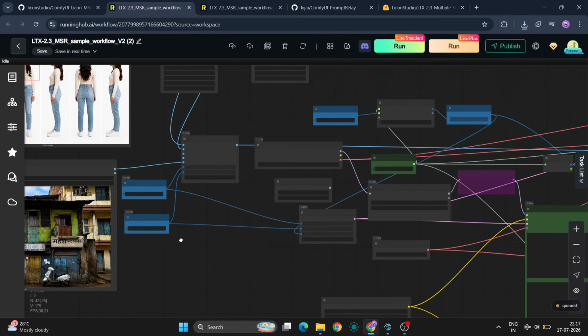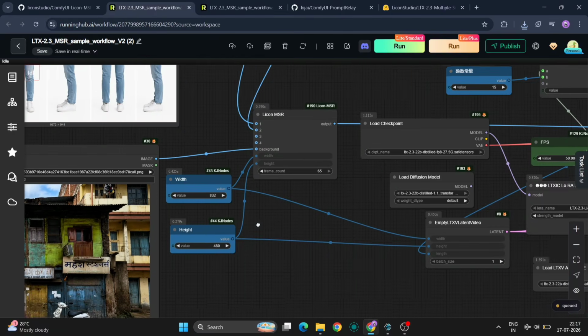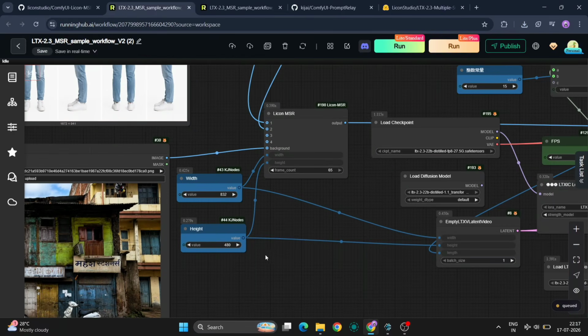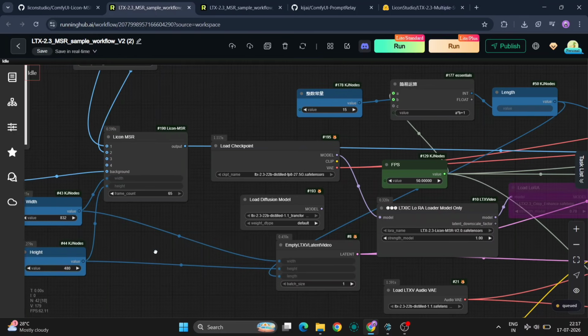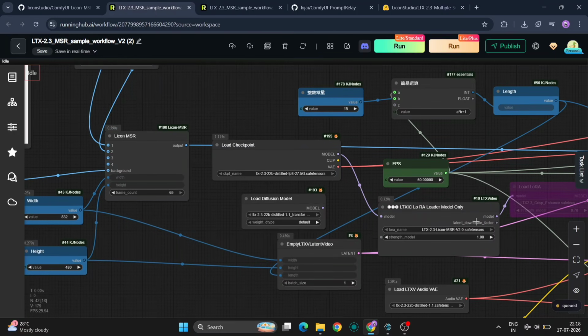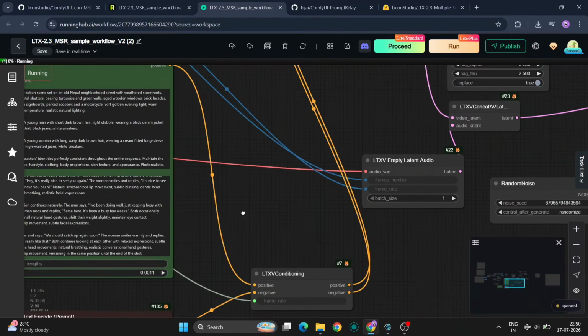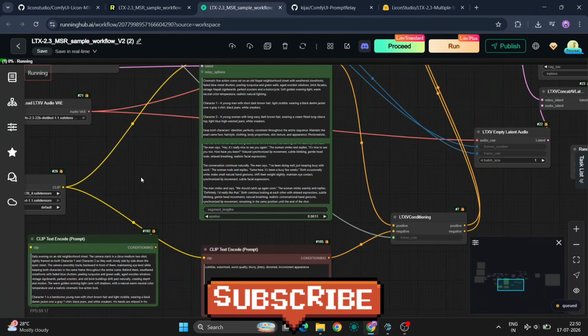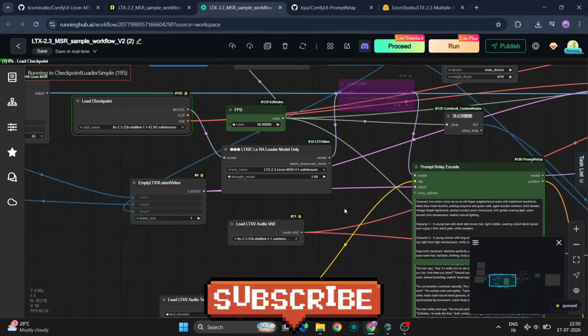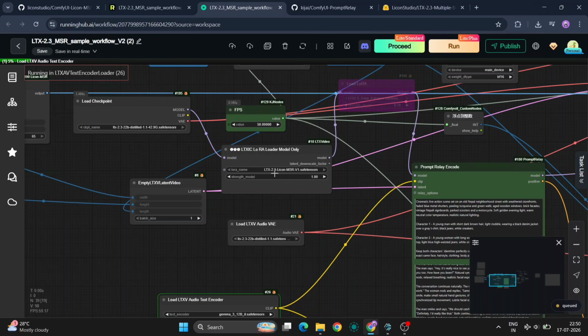Now, this example wasn't nearly as good because I rendered it at 832 times 480, which is a much lower resolution. Because of that, the facial quality and overall consistency aren't nearly as impressive. Personally, I'd recommend rendering at 720p or higher whenever possible if your GPU has enough VRAM.